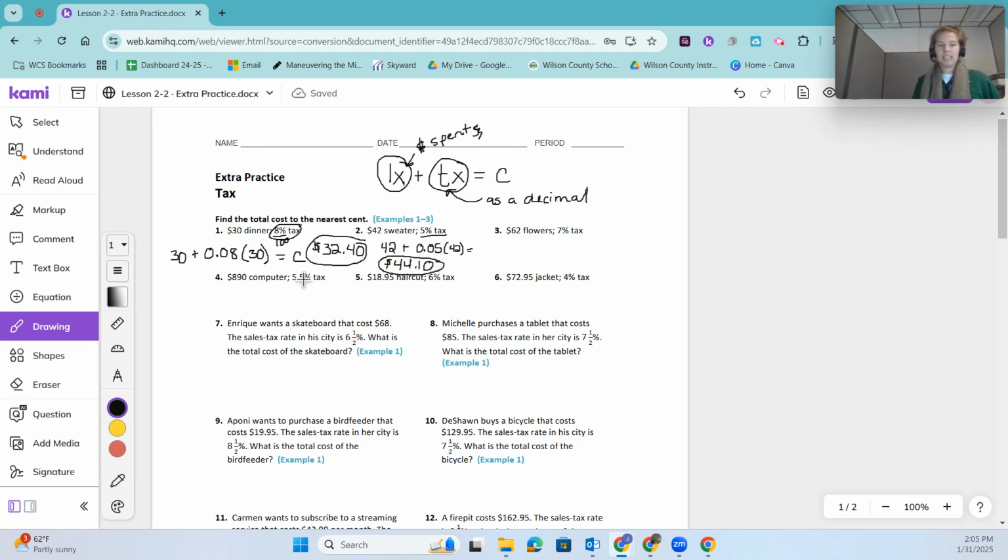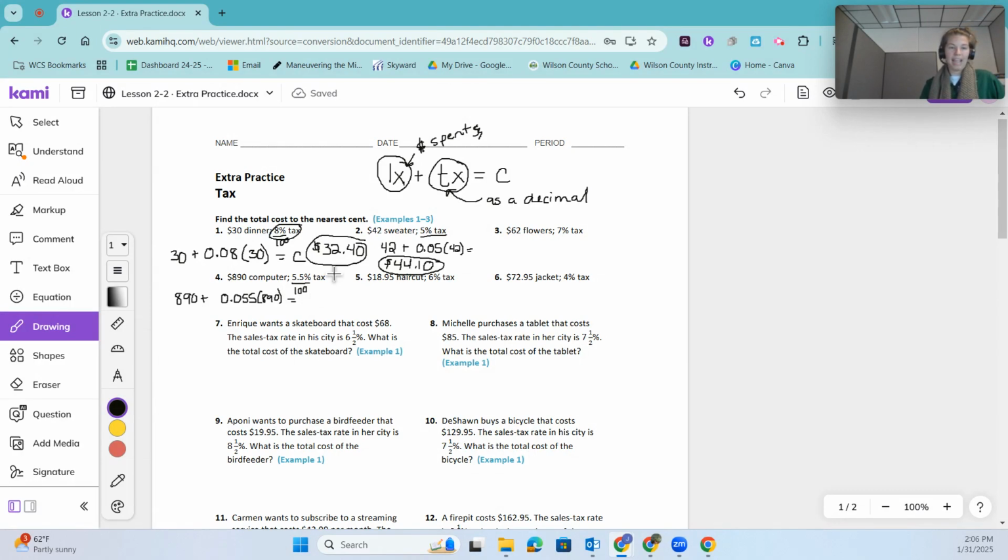Okay, and let's take a look at number 4 here. The tax here is 5.5, so I am still dividing by 100. My computer is $890 plus 0.055, which is what I get when I divide that by 100, and I multiply that by the cost of the computer.